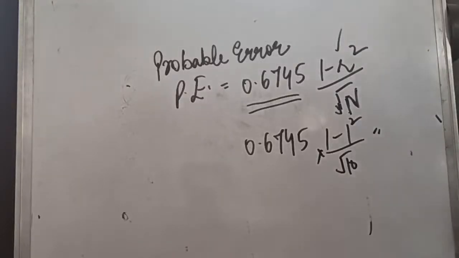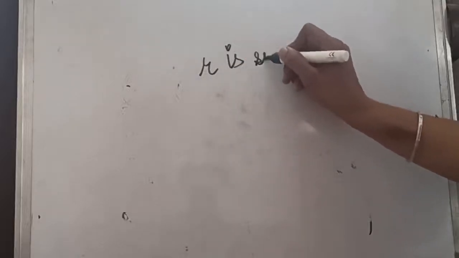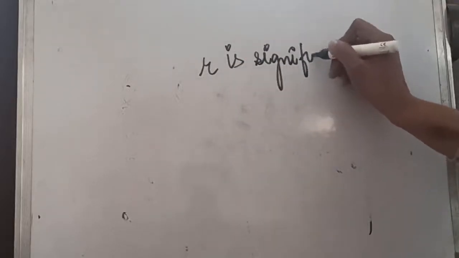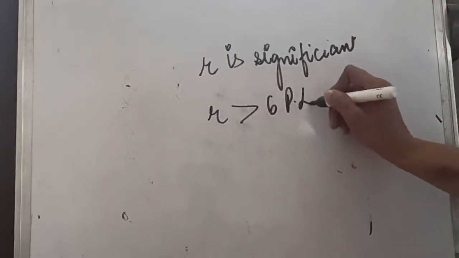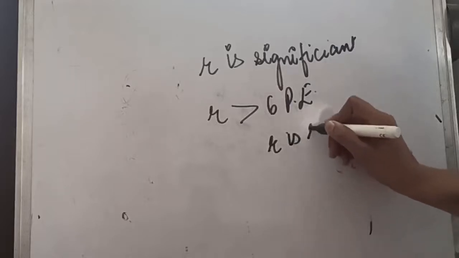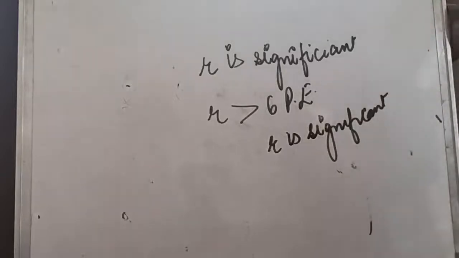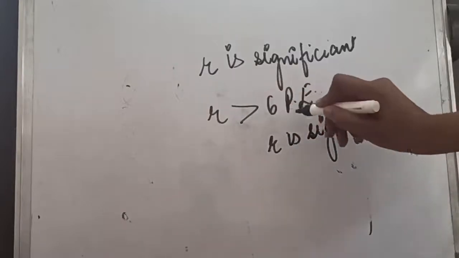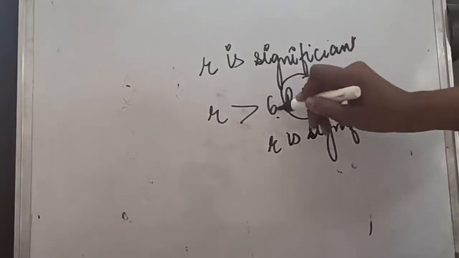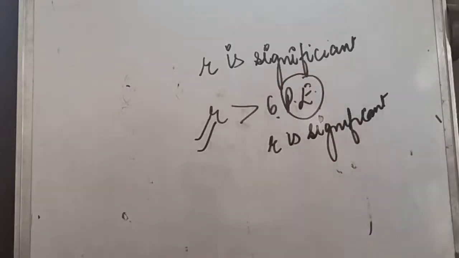Generally, probable error is used to see whether my r is significant or not. So after calculating the probable error, you can give this conclusion. If your r is greater than 6 PE, then your r is significant. Significant means, is there really any correlation, or is it just by chance? So with the help of this, you know how to calculate PE, multiply that with 6. If your r is still greater than 6 PE, you can say that r is significant.